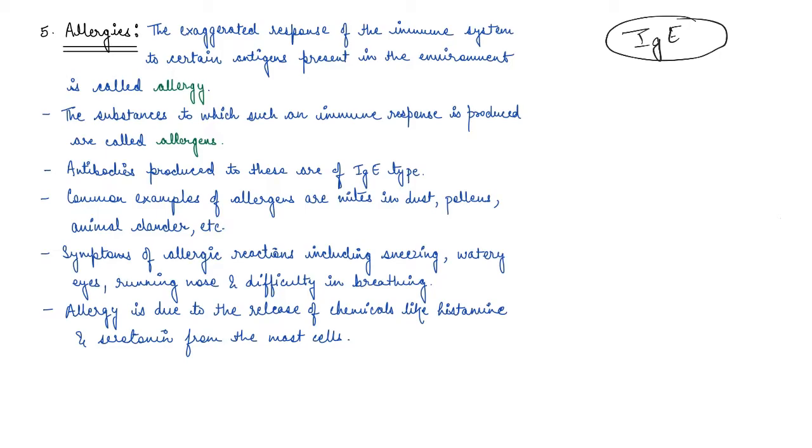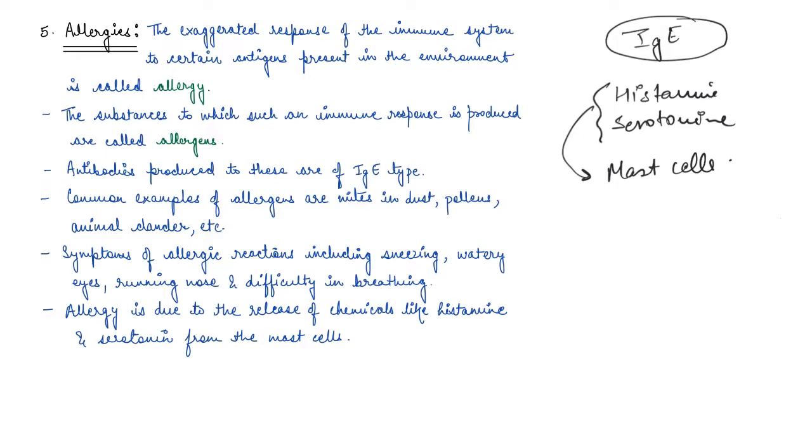So there are certain chemicals which are released, like histamine and serotonin, and these are released from mast cells. So you have histamine, you have serotonin. These are chemicals which are released from mast cells, right?